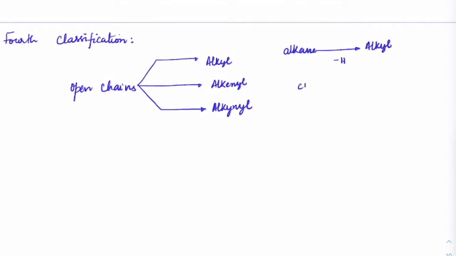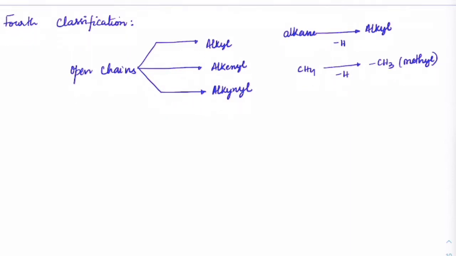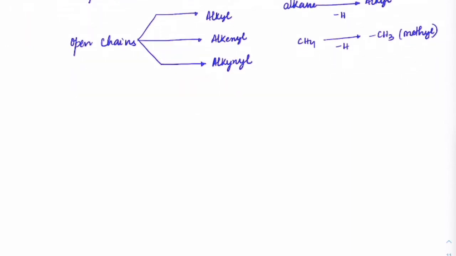Like if you have CH4, which is methane, remove one hydrogen, it will become methyl. What does that mean, remove one hydrogen? Basically you lose one connection with hydrogen and connect it to some main chain. This is why we use the terminology of a main chain. For instance, suppose we have a group like this and I have one connection here, one connection like this.